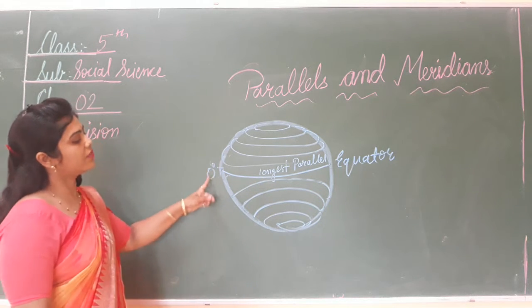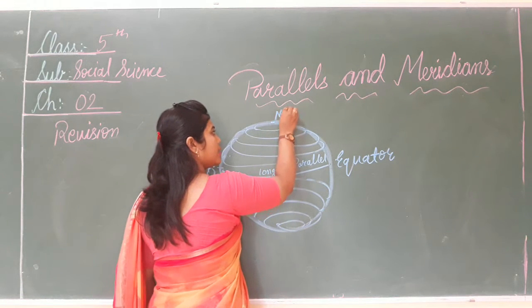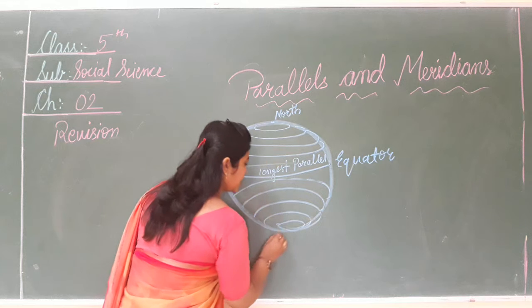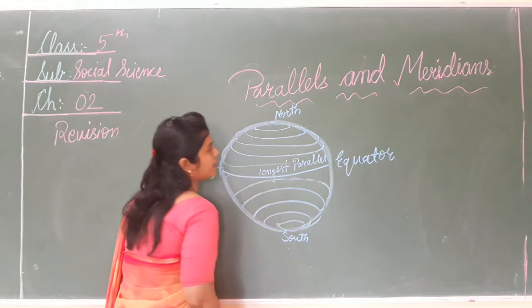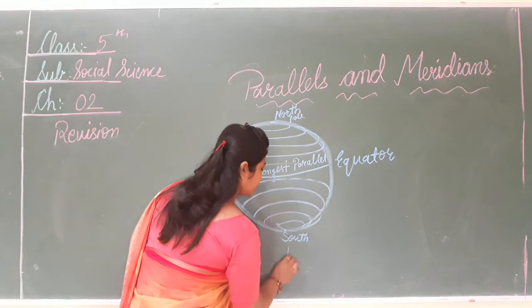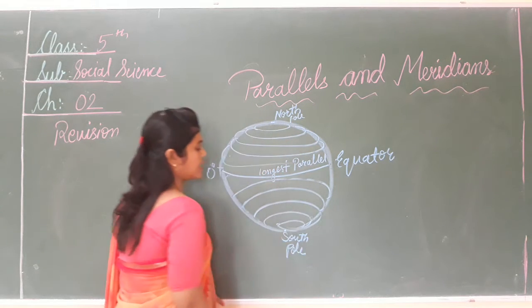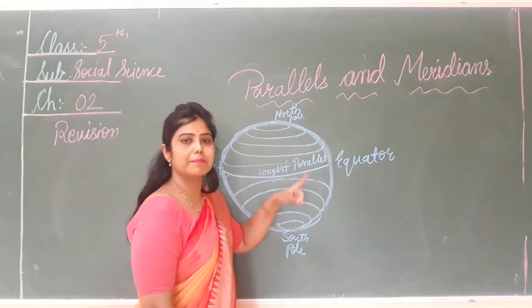These are a set of complete circles, except at the North Pole and the South Pole, because these poles are points. Except for these points, all the others are complete circles.